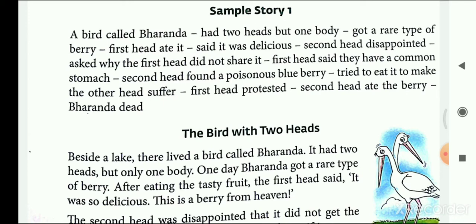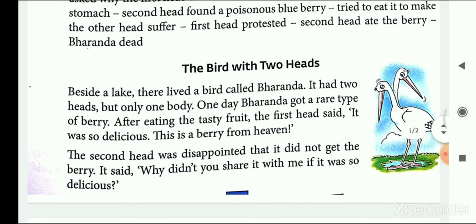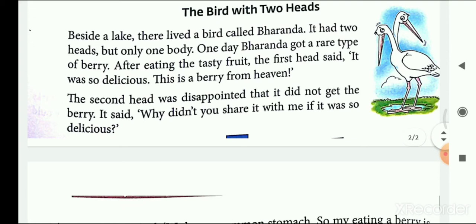By this, the first head protested not to eat the berry, but the second head did not listen to the first head and ate the berry. So at last, Baranda died. So this is how the second head ate the berry and made both the heads suffer, and at last the bird died. So let's look at the story, The Bird with Two Heads.